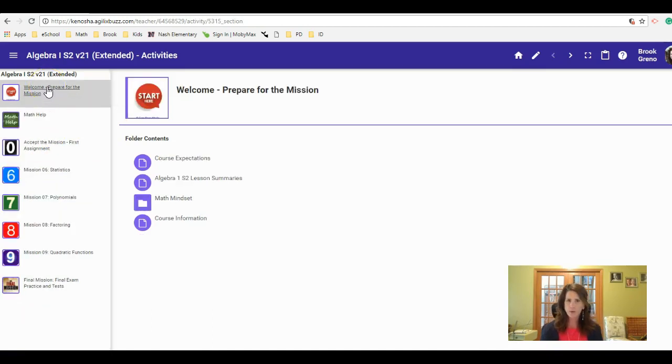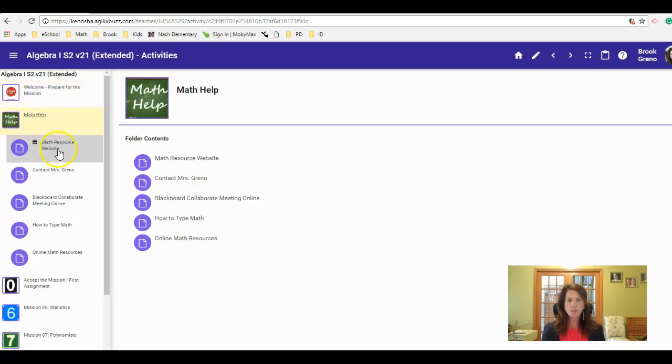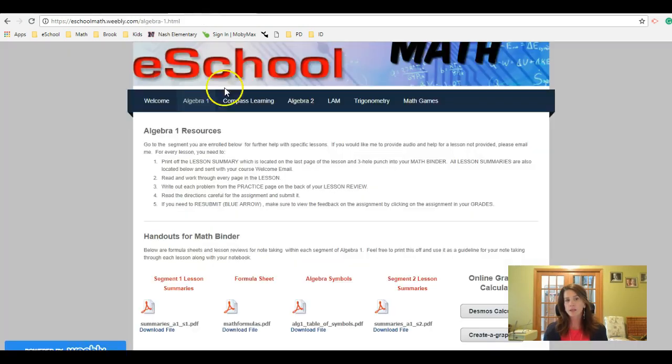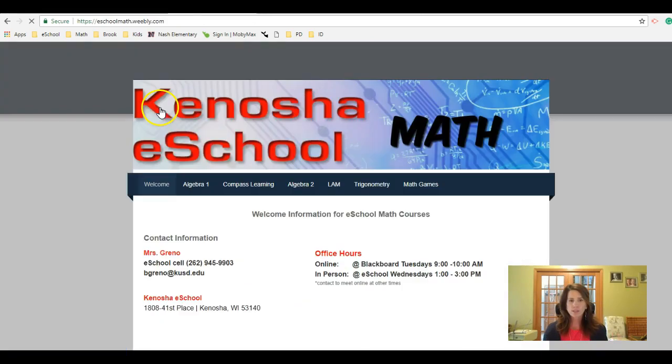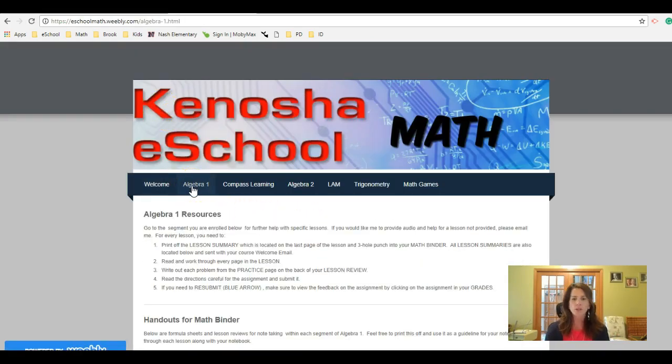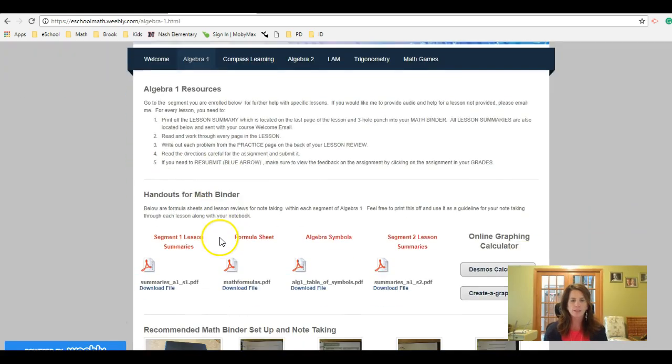Once you are prepared for the mission, once you've read through all of that, go on to the math help folder. This is all of your resources for math help. Here's your Blackboard Collaborate link. If we are going to meet online, this would be where you can access that. There's a math website that you can go to. I have an outside website for all my eSchool math courses. And you can see there it has some more welcome information. Some of it is very similar to what's in your welcome folder, but just another place to access it.